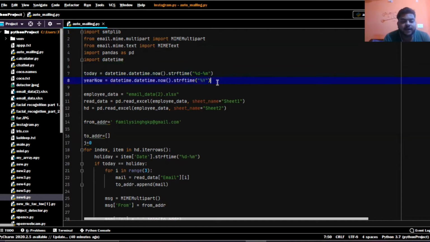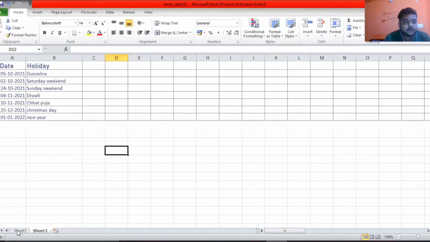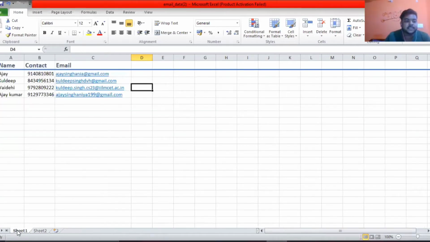Now there is the employee data. We have to store our employee data in an Excel sheet, so here we have imported it. It will read the data from sheet one, because in sheet one we store the details of the employees. Now you can see this is sheet one, where the employees' data is stored for 4 people. Now let's view the code.